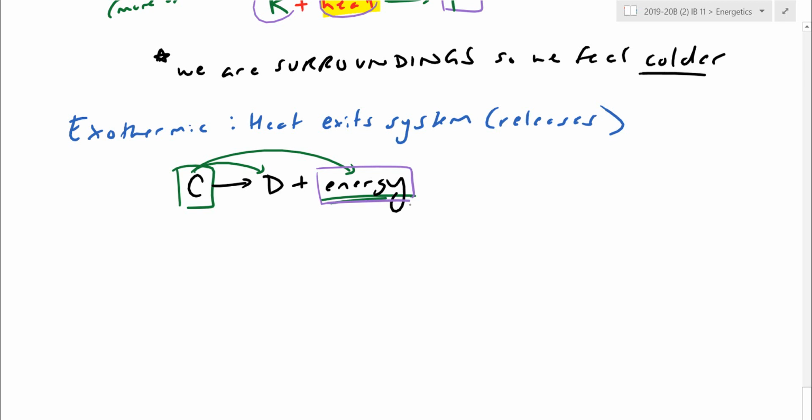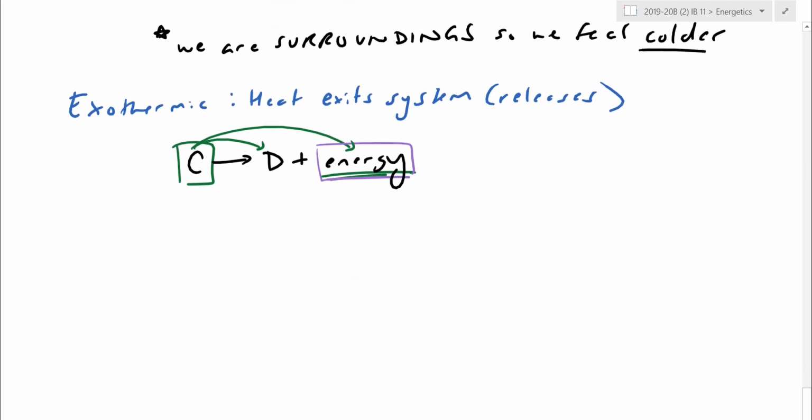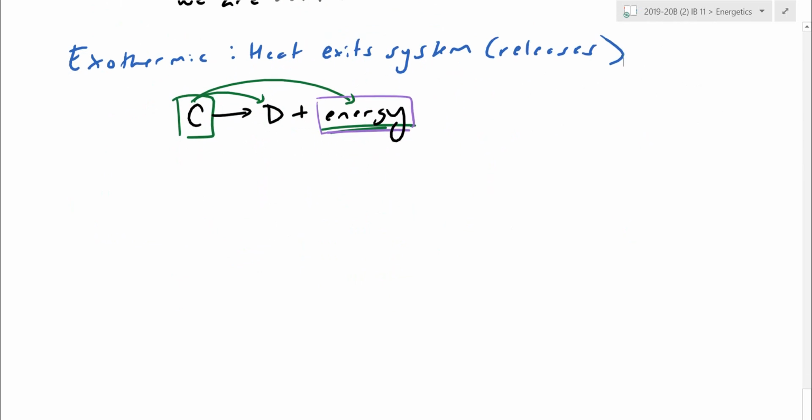But nonetheless, for an exothermic reaction, it should always be plus. Sometimes for a multiple choice, they try to trick you and put something like D minus energy. If there was supposed to be a minus, I could have just put plus the energy on the other side. It's either plus on the left side, endo, or plus on the right side, exo. They can even give you a number, so let's say plus 15. Usually these are quoted per mole, in kilojoules. They might just say kilojoules, but it's understood that every time I run this reaction once, it ends up giving off 15 kilojoules.